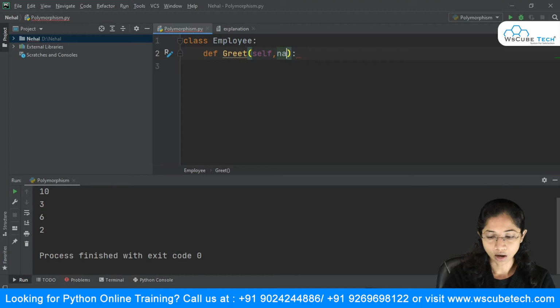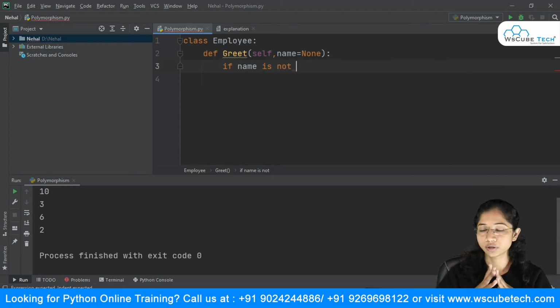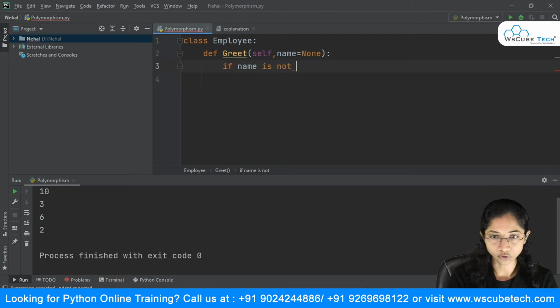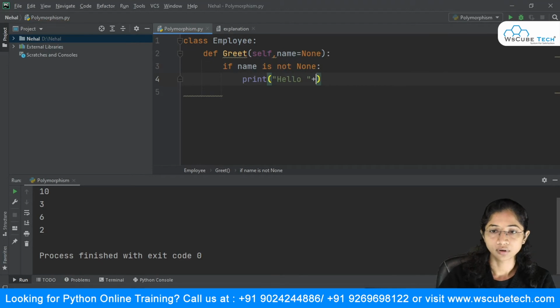All right. Now basically what I'm doing over here is that I want to check for the conditions. So I will say if name is not None. You know it very well, we have seen this operator, this is the identity operator. I'm making use of this with my if statement. So I'm saying that if name is not None, you simply print hello plus name. And in the else part, print simply hello.